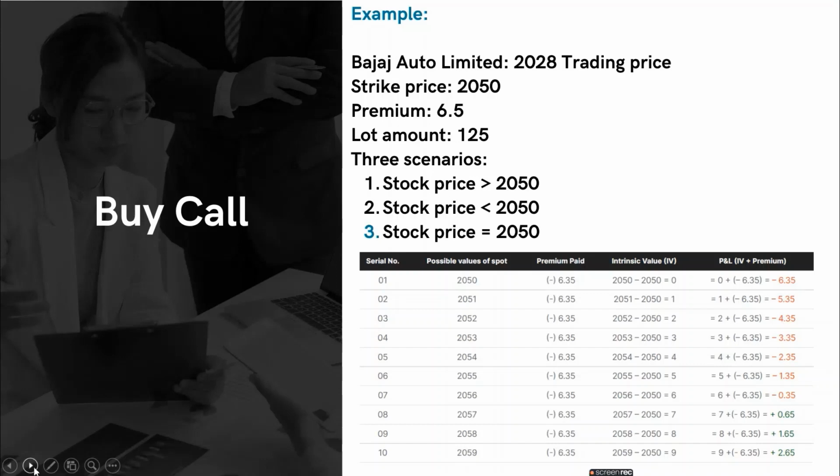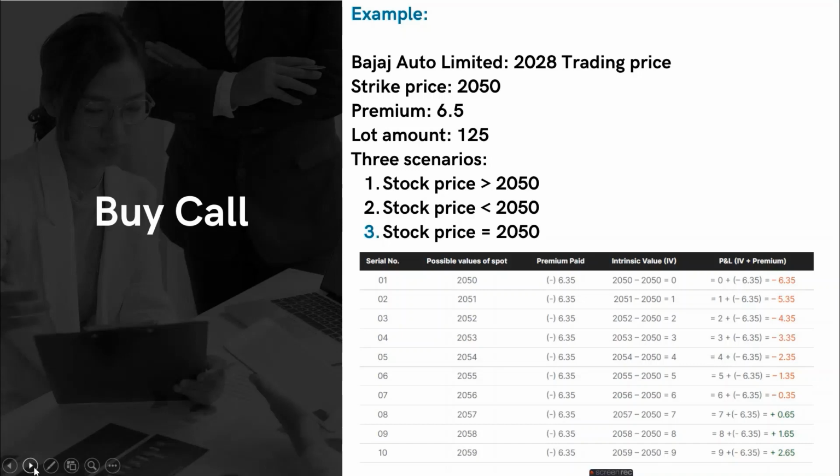We had signed the contract to buy at 2050 and the price has increased to say around 2060. So we are having a 10 rupees profit, right? It would not be a net profit of 10 rupees because we are also paying a premium of 6.5, but we are still having a profit.